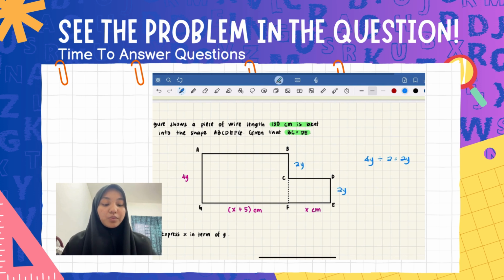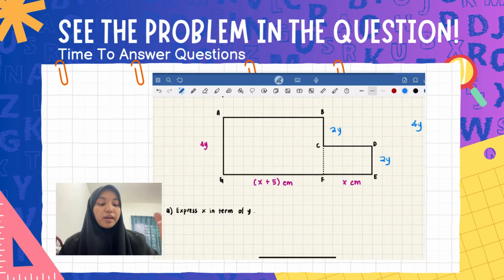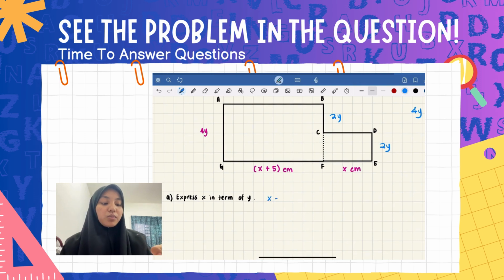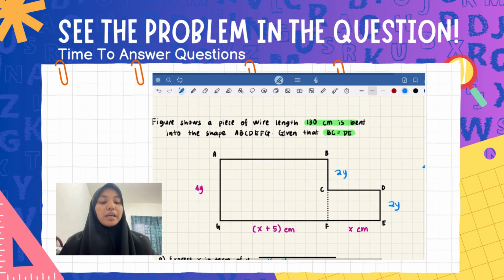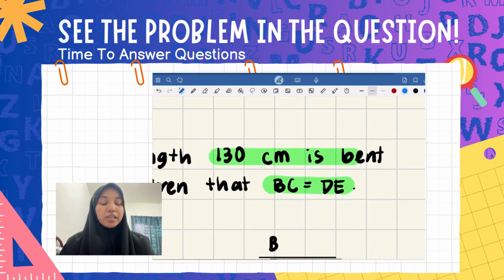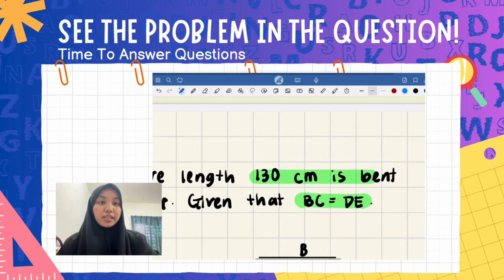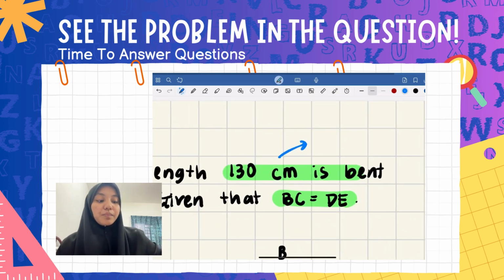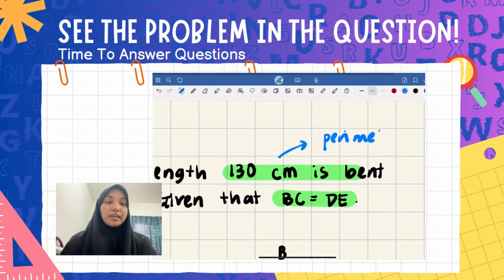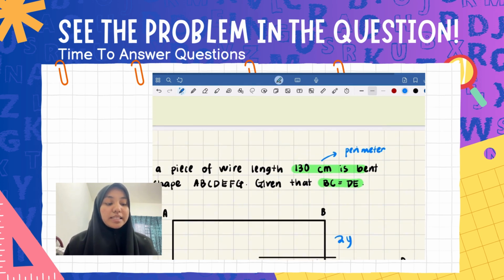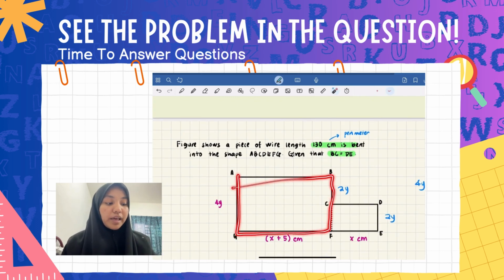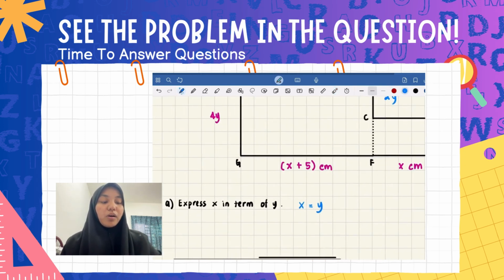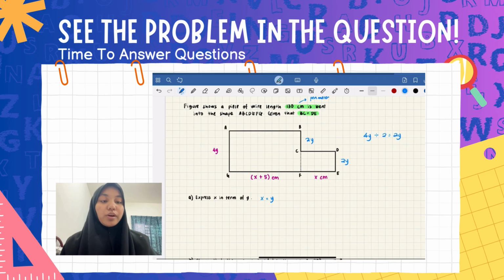Okay, now question 1. Express x in terms of y. So the question wants the answer in x equals something in y. Now we take a look at all the information given in the question. It says that 130 cm is bent into the shape A, B, C, D, E, F, G. So what is 130 cm? 130 cm is a perimeter. Why is it a perimeter? Because 130 cm is bent into the shape A, B, C, D, E, F, G, which is all of this bent together, and it will equal 130 cm.